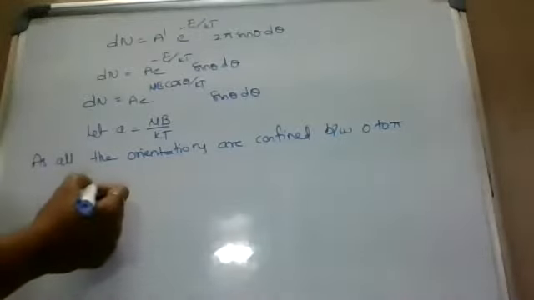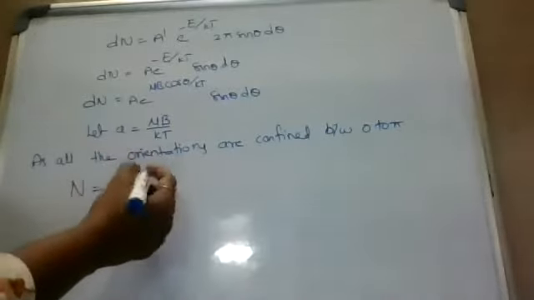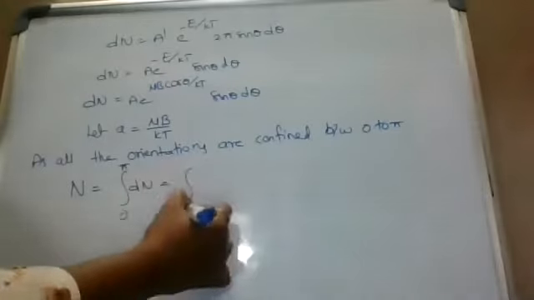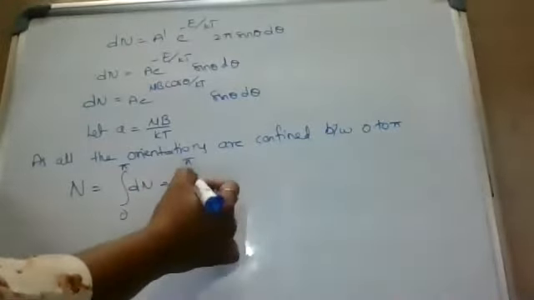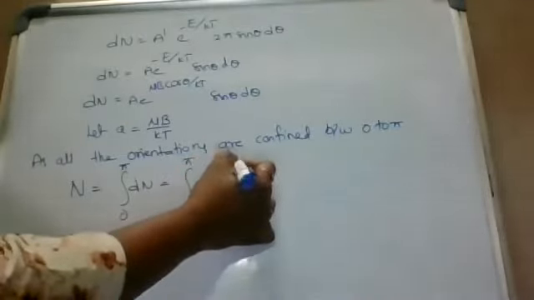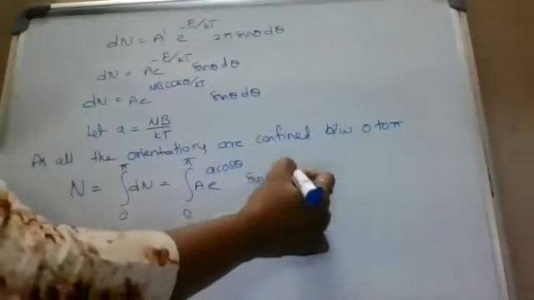Capital N equal to integration 0 to pi dn equal to integration 0 to pi A e power a cos theta sin theta d theta.